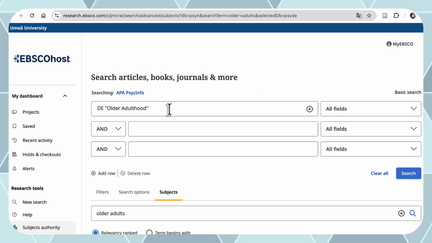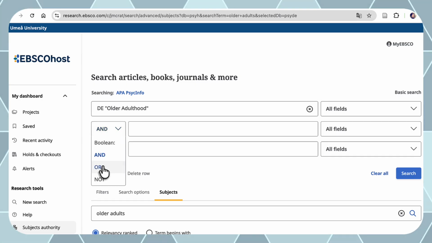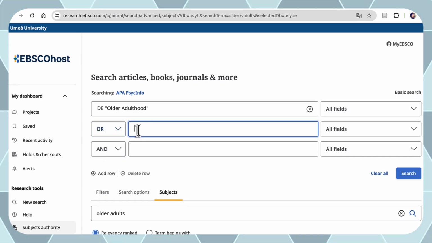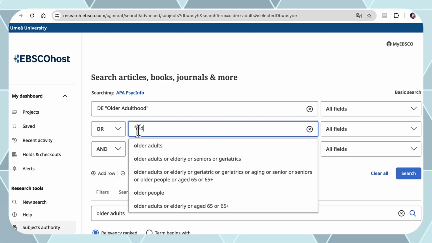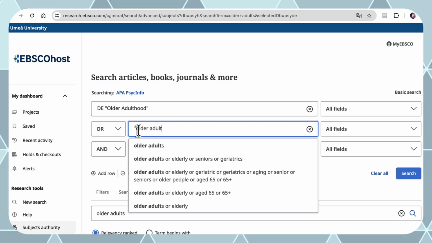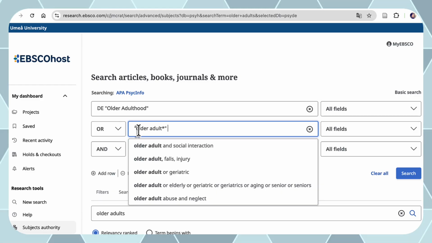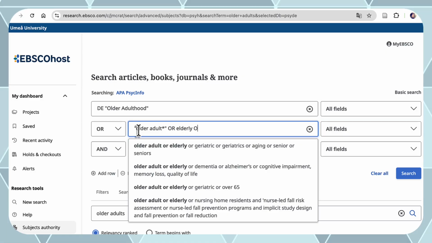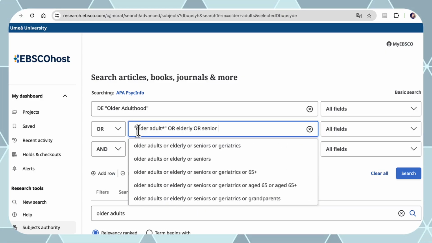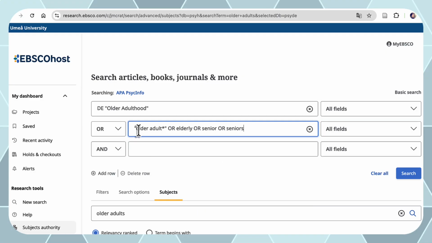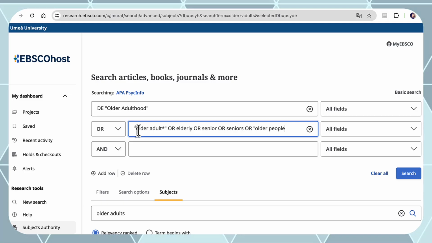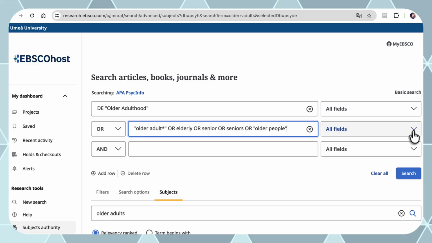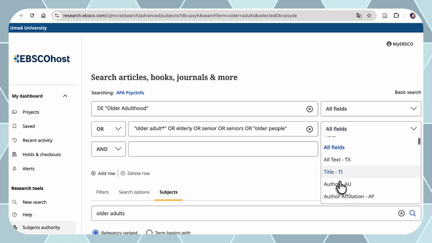Again, we will search in the title and abstract field on the second row. We change the operator AND into OR, and we write older adult, as well as synonyms: elderly or senior or seniors or older people. We change all fields into title and abstract field.